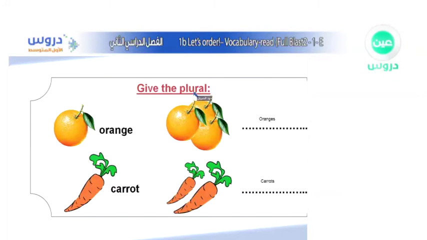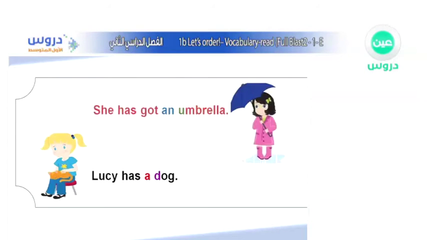Alright, so as you can see, the plural over here is formed by adding an S at the end. Adding an S at the end will give a plural form. In this one, we have an E already, so we don't have to add it again. So we just keep it the same way and add only an S, as you can see. Alright, so here are the answers, as we have written.